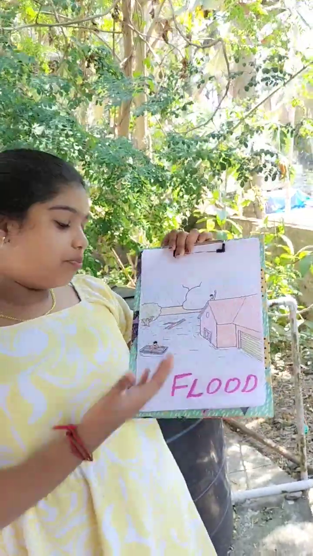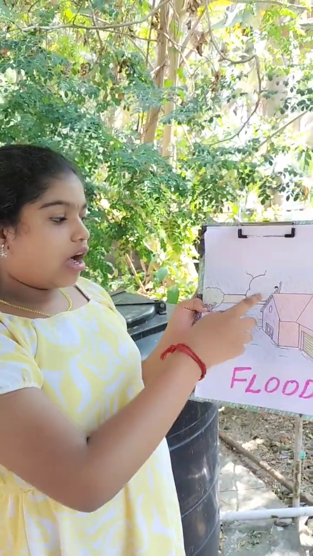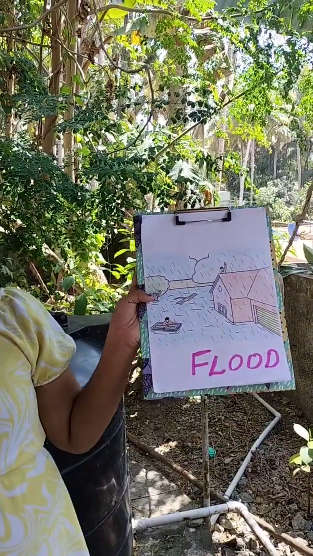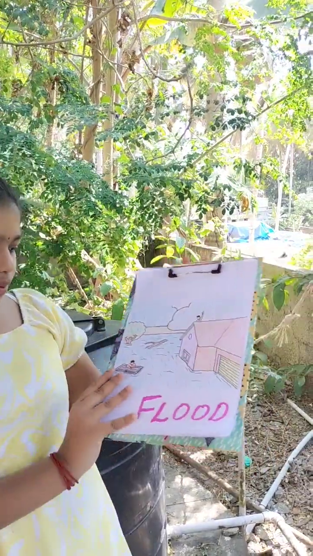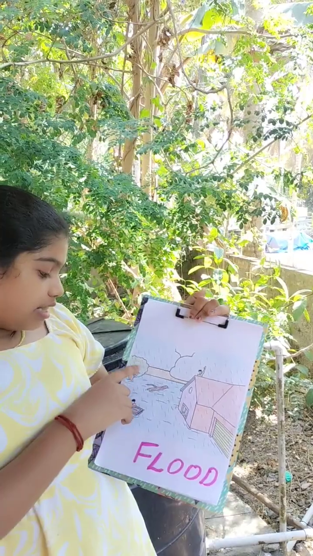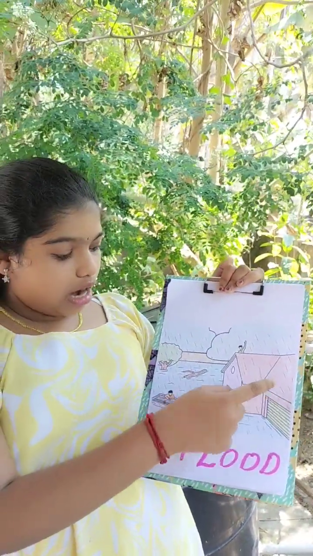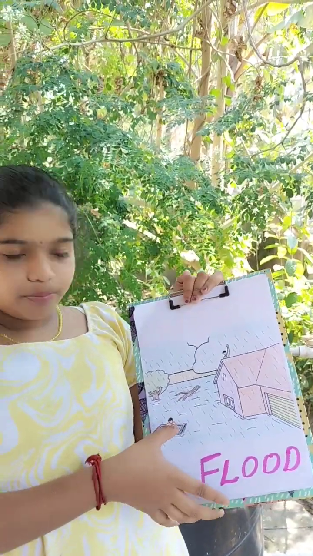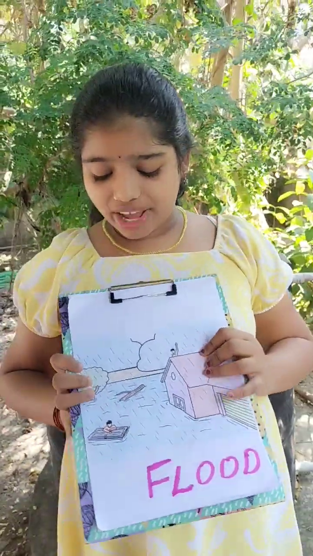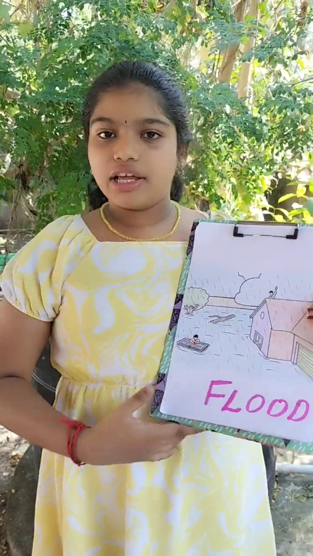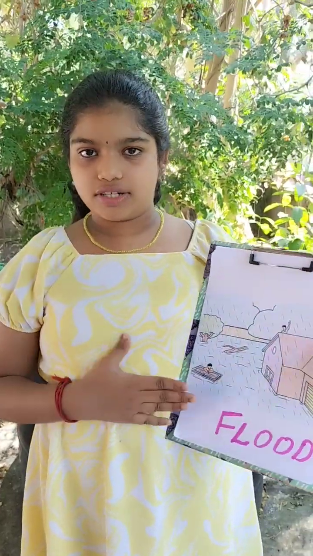So we can show the picture of flood. Look here. On the top of the house, one human being is standing. The water reaches half of the tree. The house is also half submerged. The birds are here. So we can't survive underwater. It overflows the rivers.